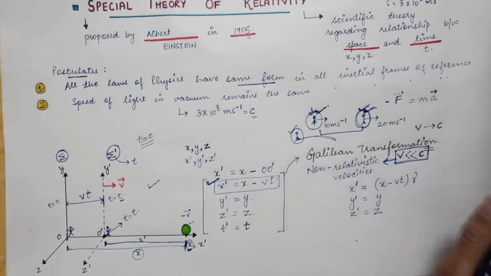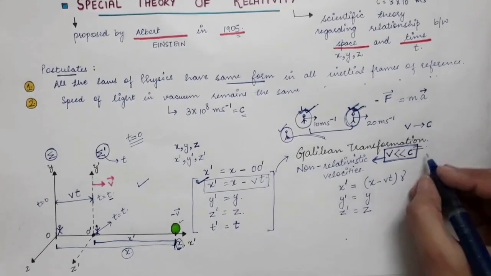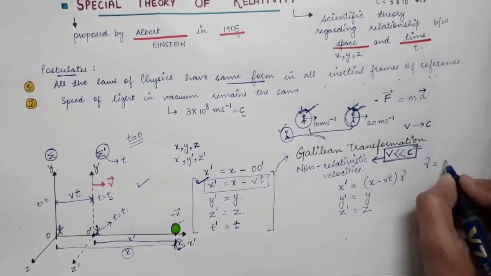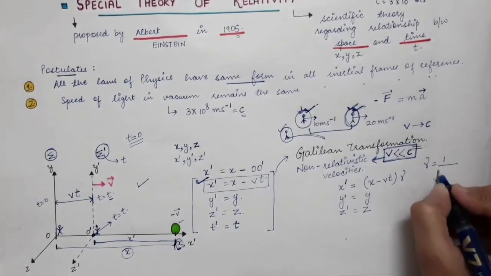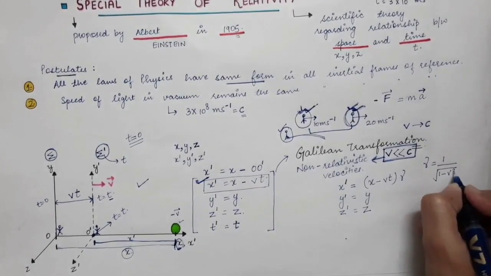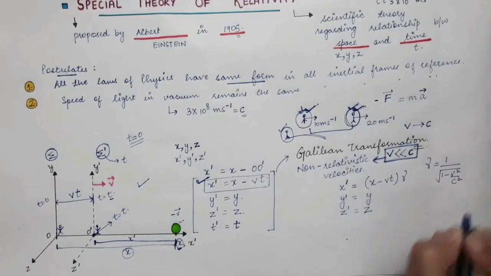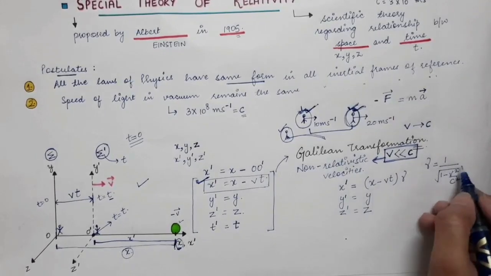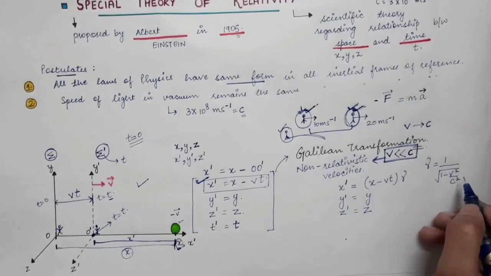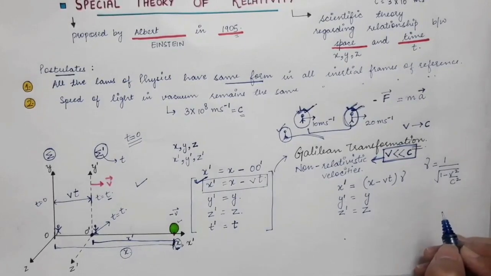This gamma factor is equal to 1 by under root of 1 minus v square by c square. Gamma is given by 1 by under root of 1 minus v square by c square.